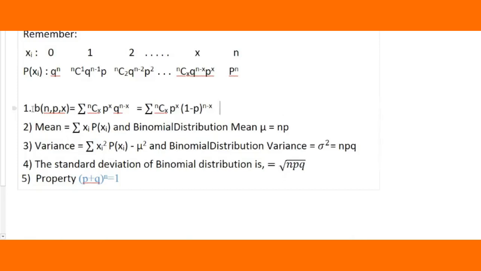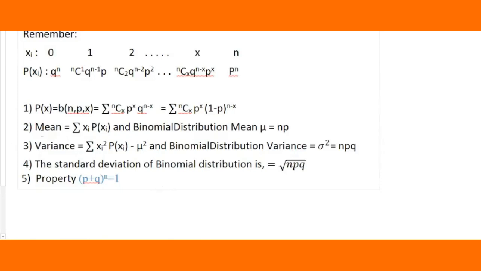What you have to remember here, students, very important, that is the first point: in the binomial distribution, n is the number of trials, p is the probability, and x is the random variable. The sum of all this will give you this equation. We also denote this by the probability of x. Please remember this: it is the sum of all the binomial distribution probabilities. It is just a notation.